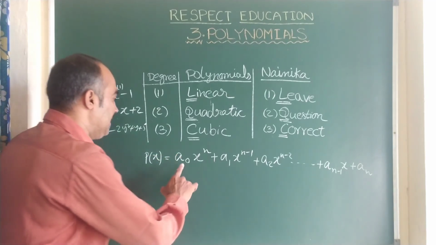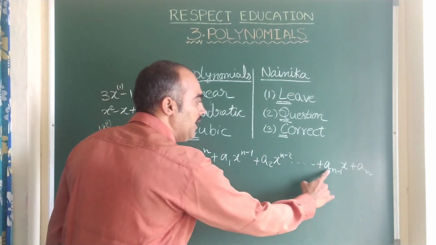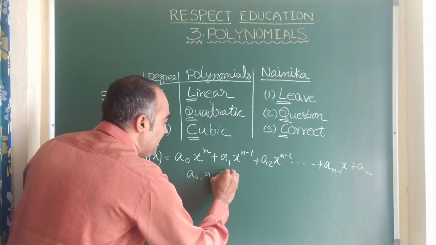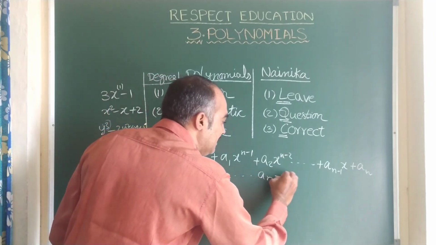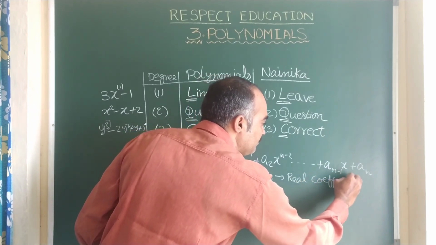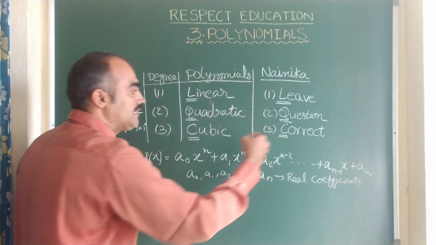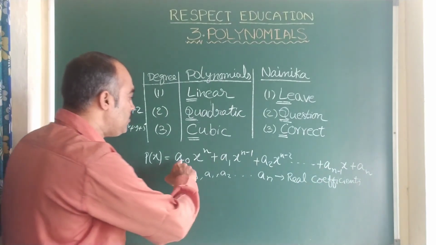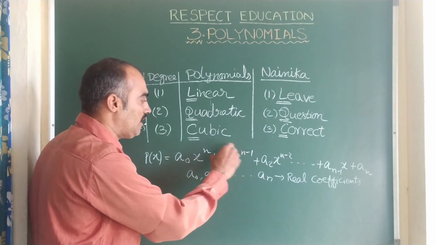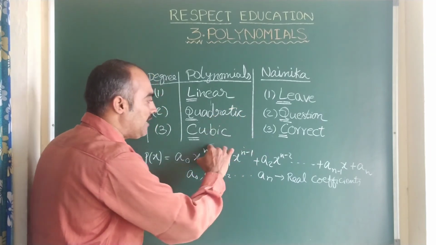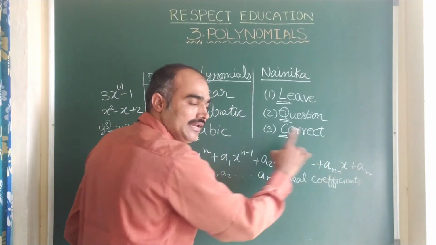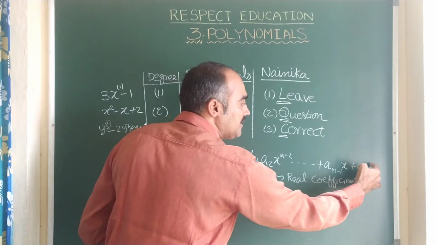See here children, a naught, a1, a2, so on, a n. These are all real coefficients, whereas x is a variable. And here you see the highest power. Here x power is n. X power n minus 1 means n reduced by 1. N reduced by 2. Here completely n reduced to 1. N has become 1. Here there is no x, it is x power 0.